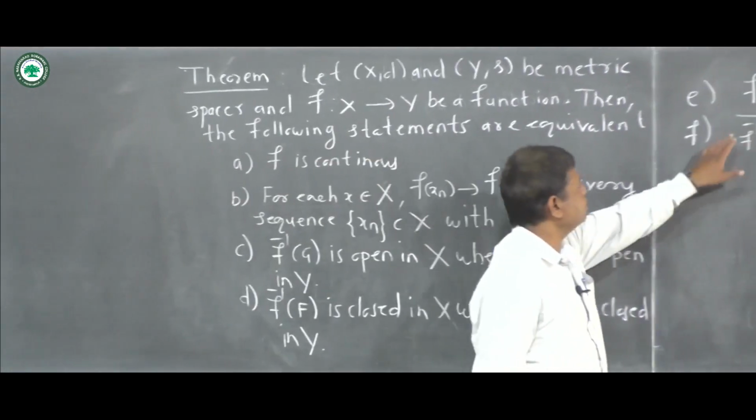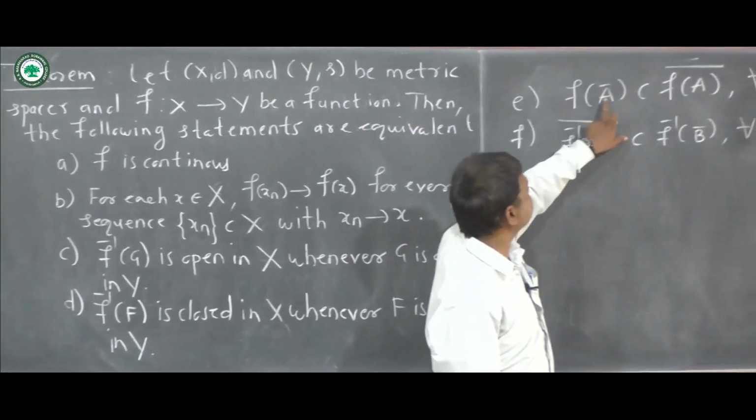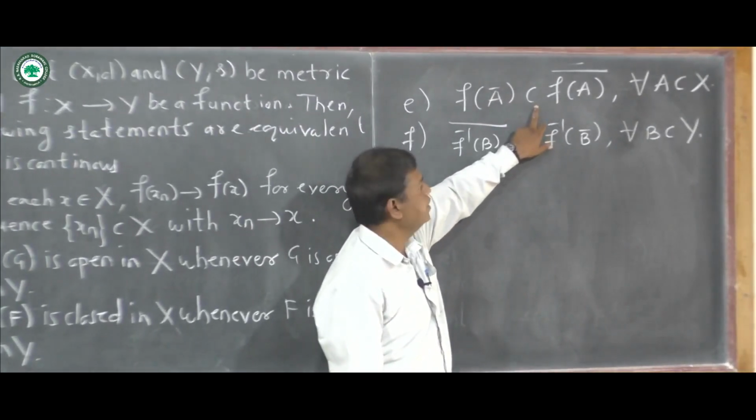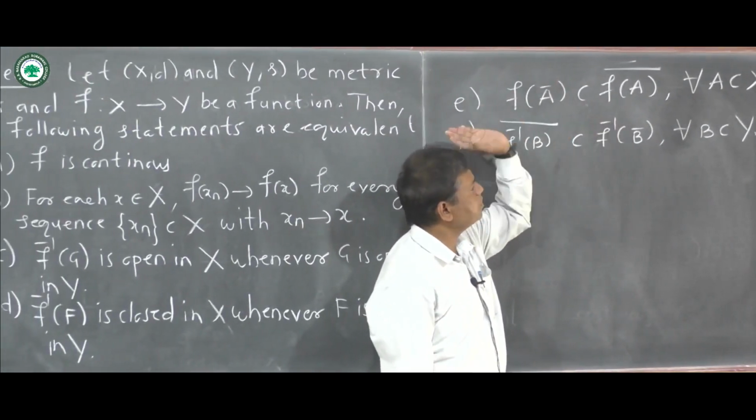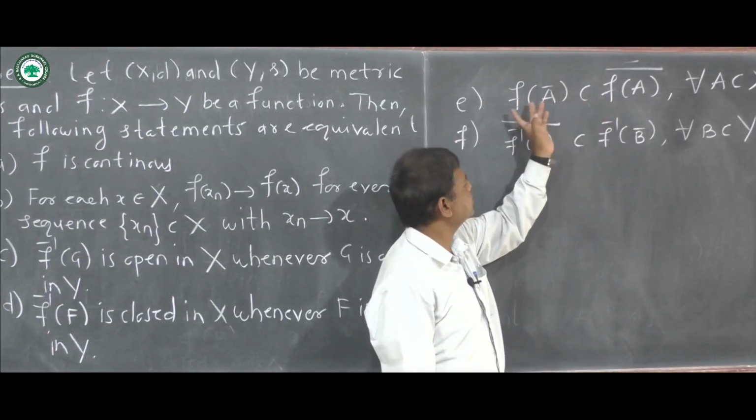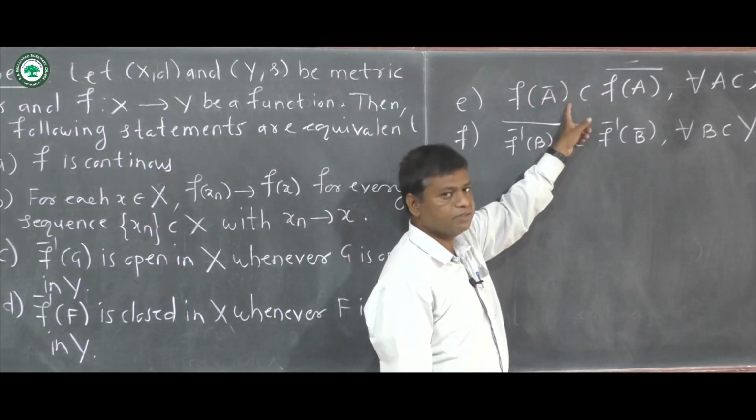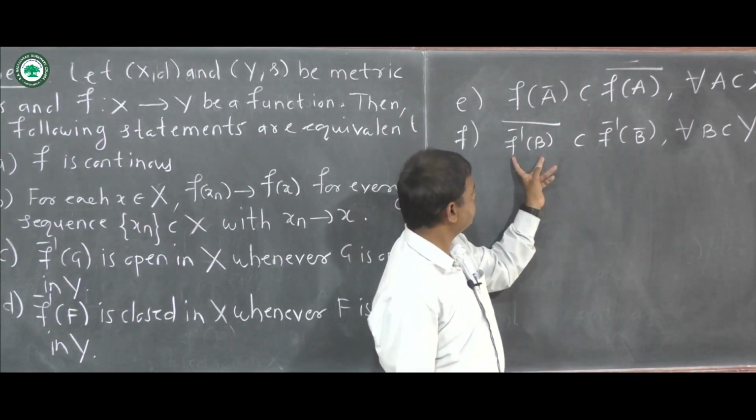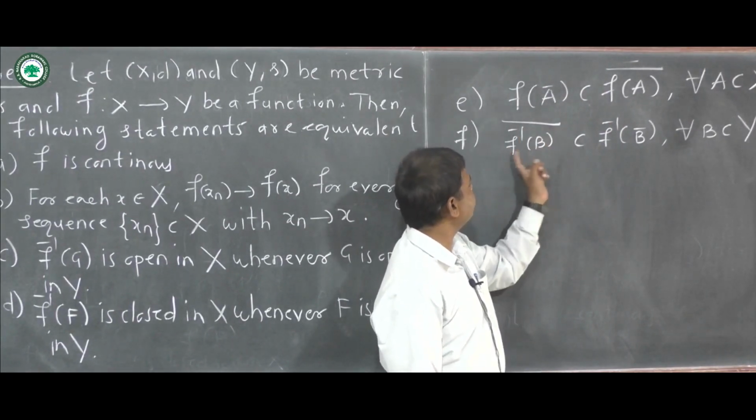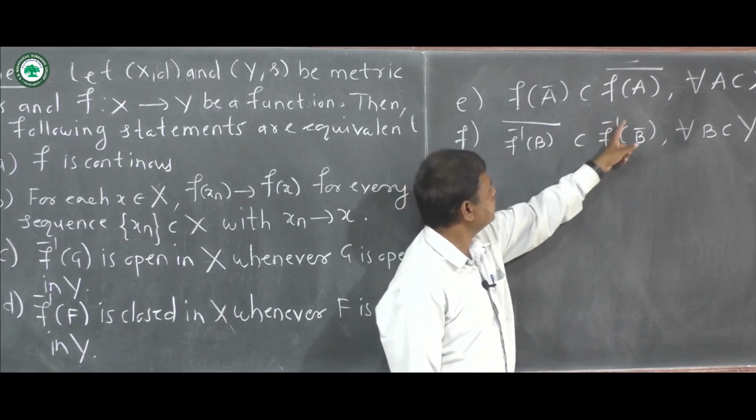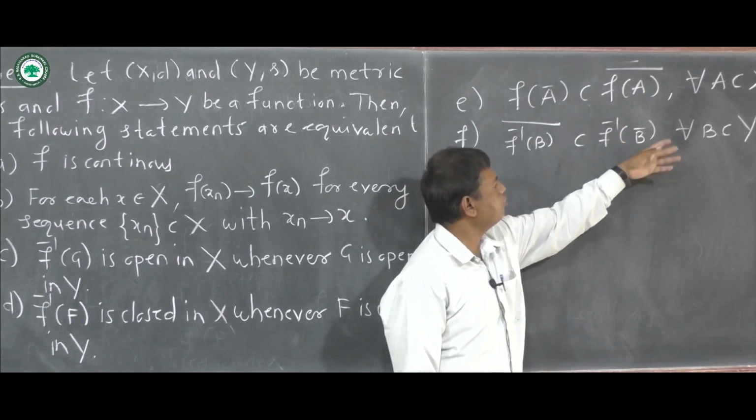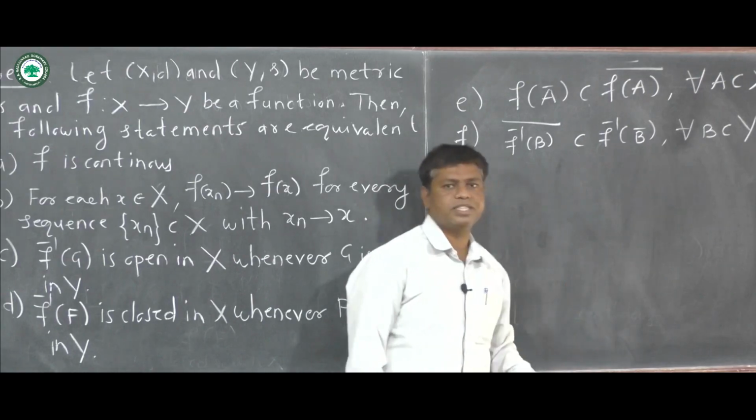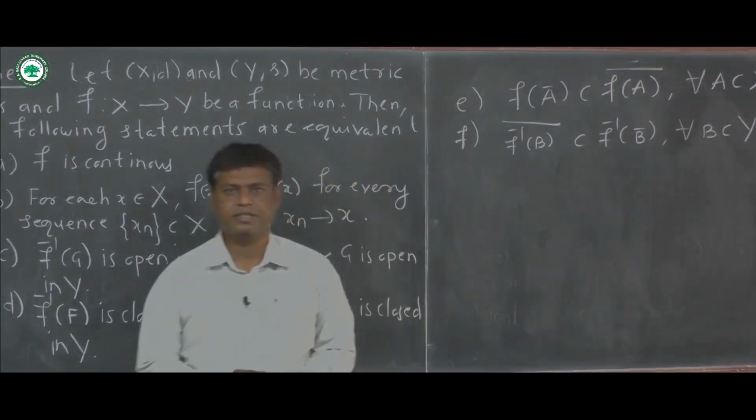Then the next one is that if f of closure of A is contained in closure of f of A, this is true for every subset A of X, then we say that function f is continuous. And when we have the inclusion closure of f inverse B is contained in f inverse of closure of B for every subset B of Y, then we say that function f is continuous.